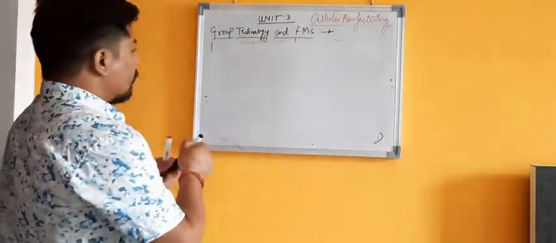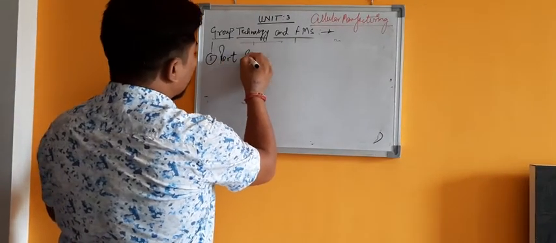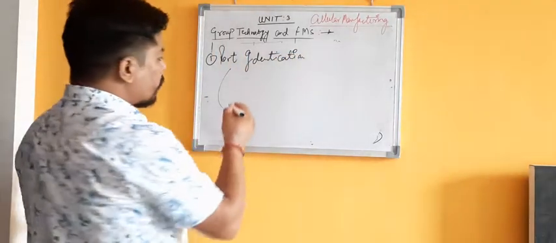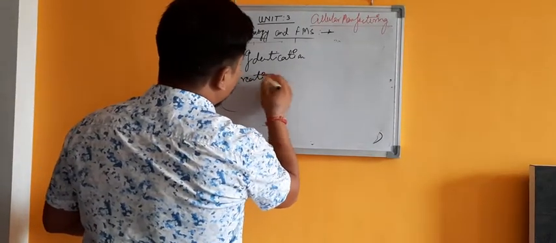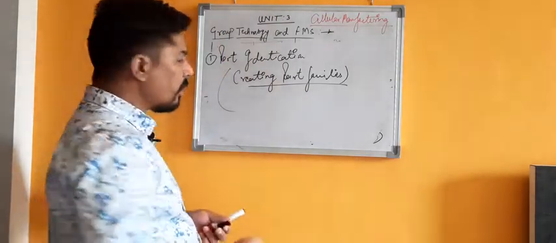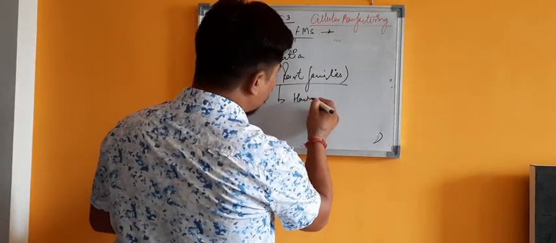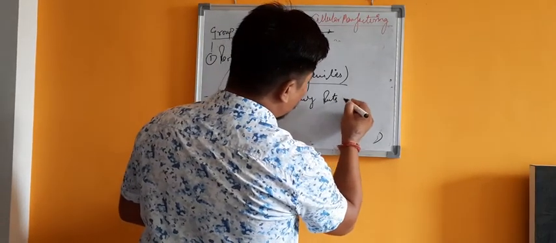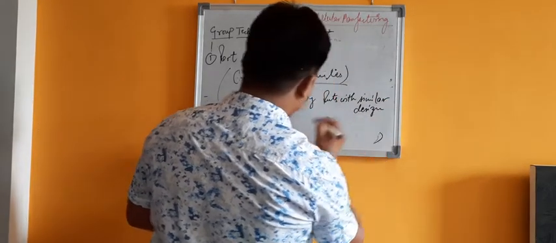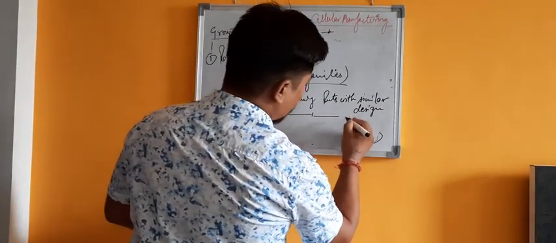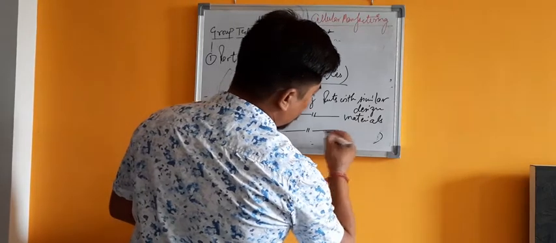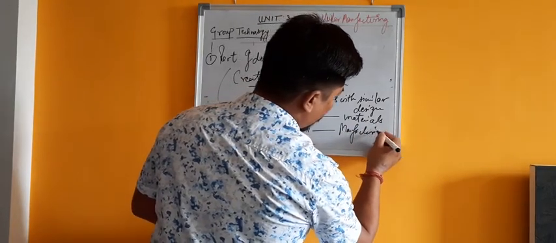The first thing is part identification, in other words creating part families, having parts with similar design, similar materials, and similar manufacturing processes.